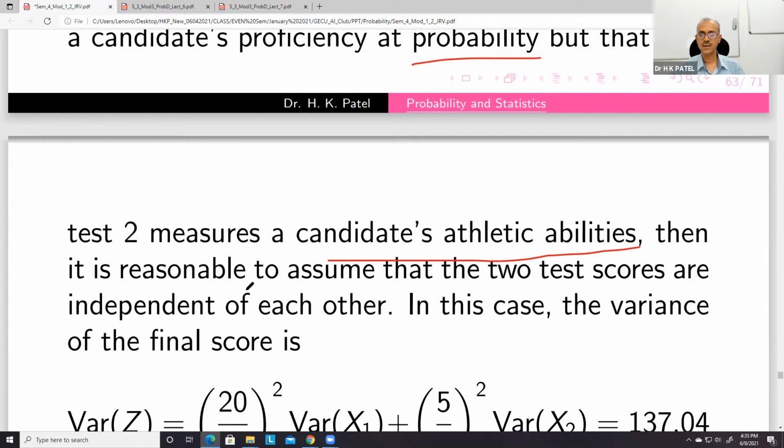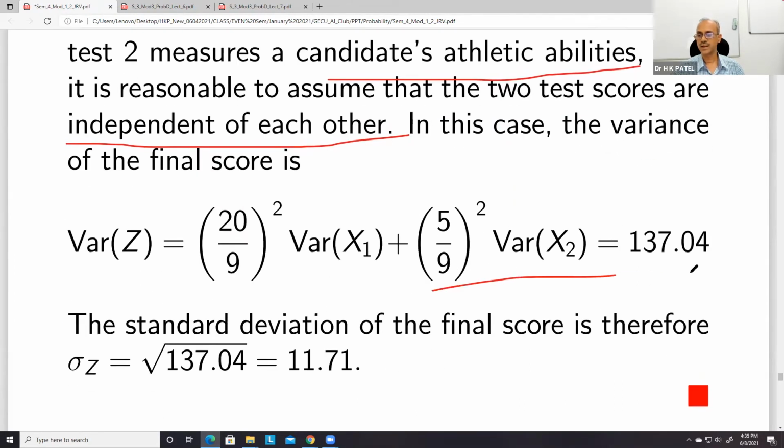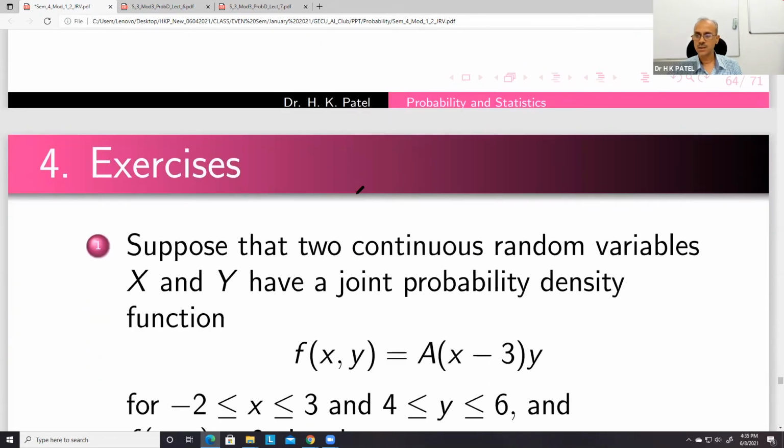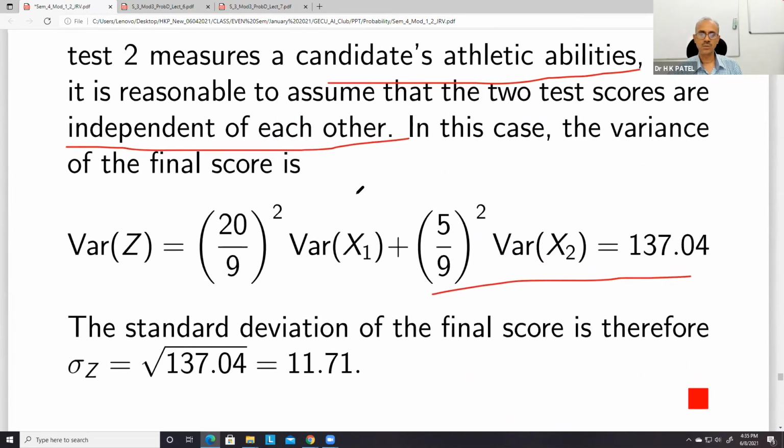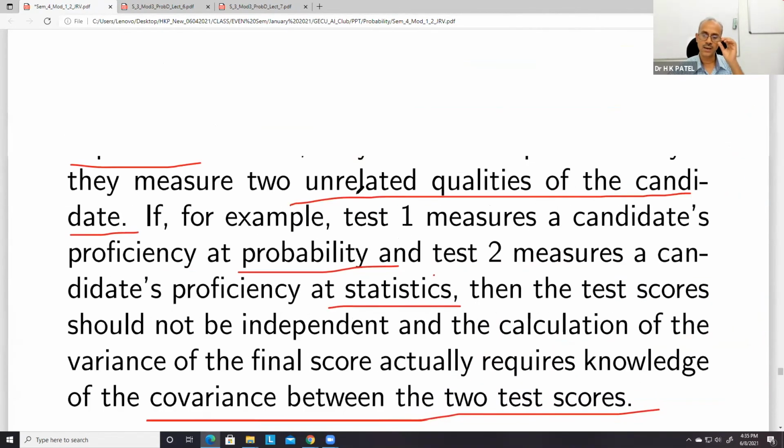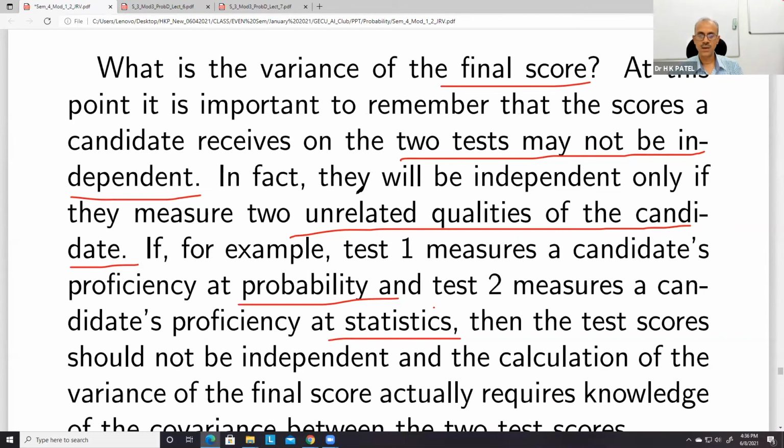Then it is reasonable to assume that the two test scores are independent of each other, and in this case we can find the variance like this. So the important thing is that we should check for independence of the random variables. That's all. So this is all about linear combinations and functions of random variables.